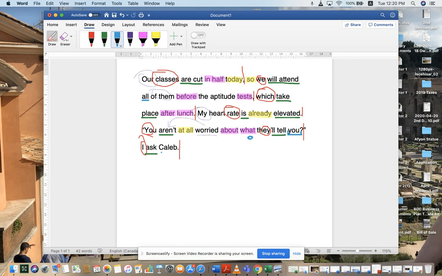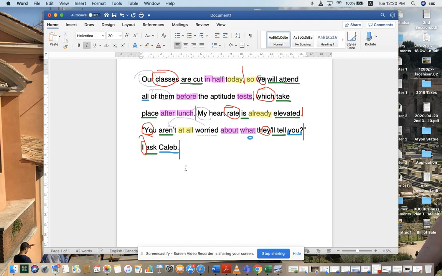This one I ask, who do I ask? Caleb, okay? That is the direct object right there. All right, last but not least, the verbs. So again, like I told you guys before, we have met another set of passive verbs. We'll get to those right now.